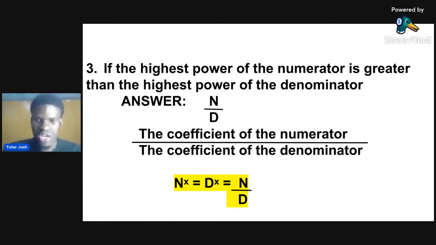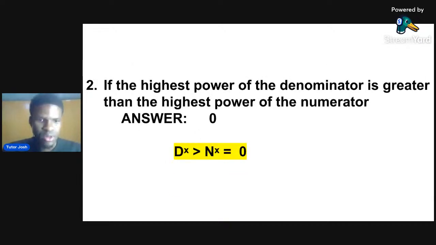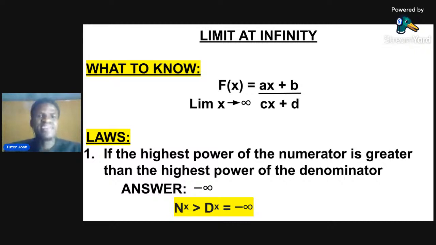Okay, let me just do a recap. The first law says that if the highest power of the numerator is greater than the highest power of the denominator, that means the power of x in the numerator is bigger than the power of x in the denominator, the answer is minus infinity. I'm not expecting you to solve this question. You are just going to know the answer straight by looking at it.